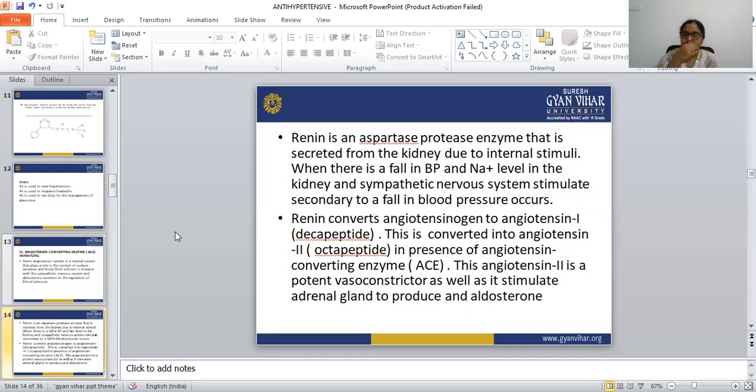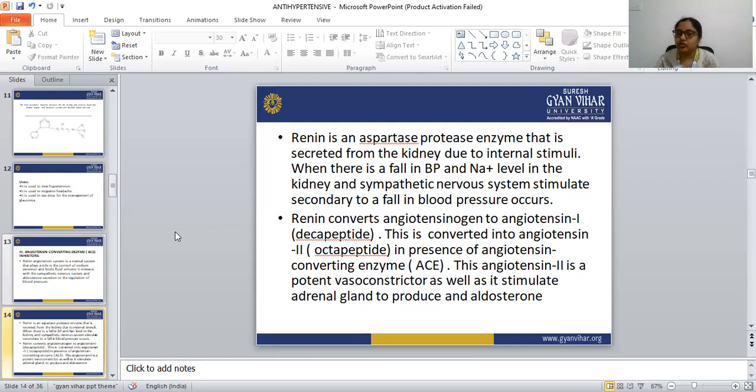And this renin converts angiotensinogen to angiotensin 1. Angiotensin 1 is known as a decapeptide. And this angiotensin 1 is converted into angiotensin 2 in the presence of the angiotensin converting enzyme, known as ACE. And the third classification is ACE inhibitor.